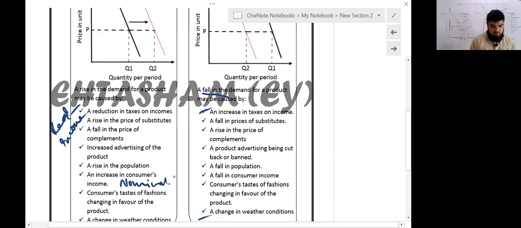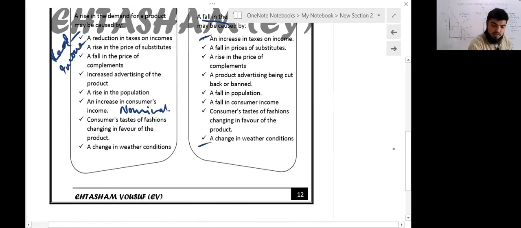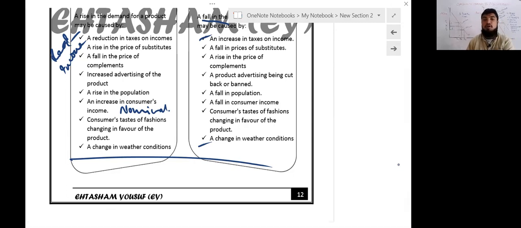Consumer taste, fashion, weather conditions. These are the things. I hope that you have found this useful, and from an examination point of view, it is really important. So the examiner is going to put these factors in your scenario, and he will require you to draw a demand curve and show a shift in it, or he may ask about a movement along the curve. So try your best and work hard.